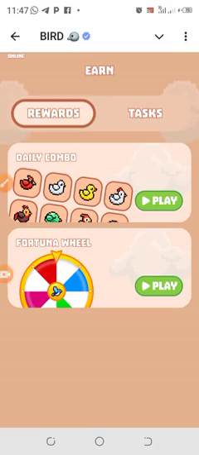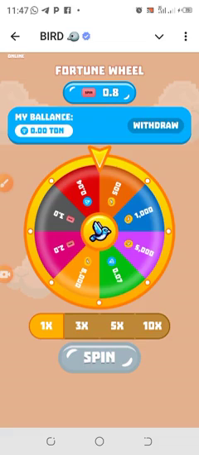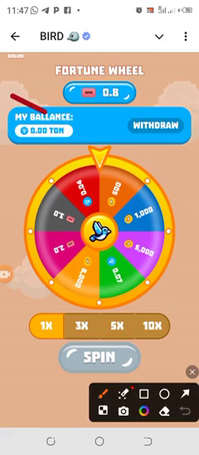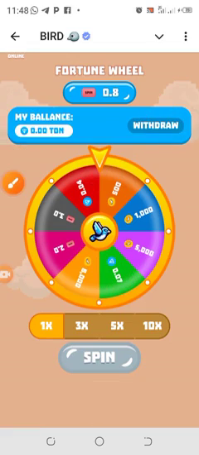You can also click on rewards. When you click on rewards, you can click on play and spin this fortune wheel. When you turn the fortune wheel, you can win from it, and any turn that you win, you can actually withdraw. The most interesting part is the airdrop itself. You can see this is TON, so you can win any of it.